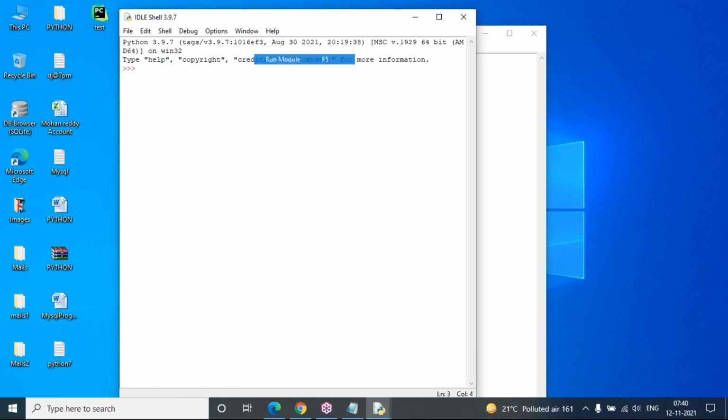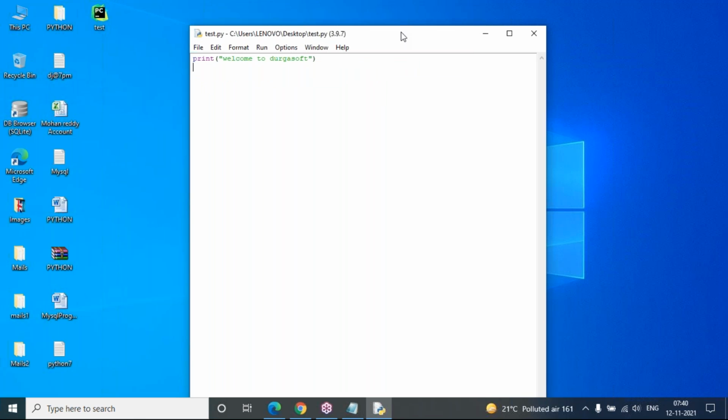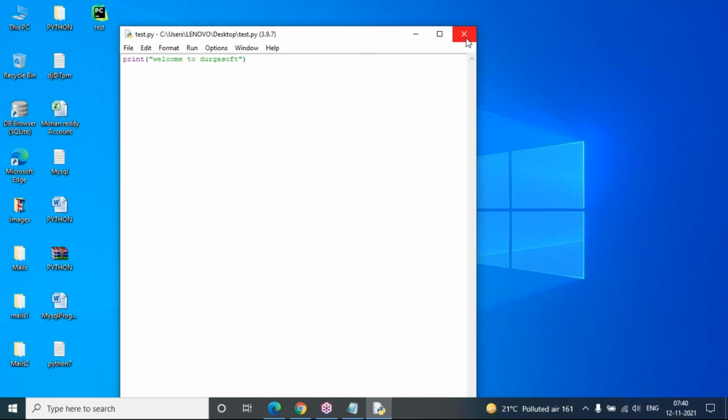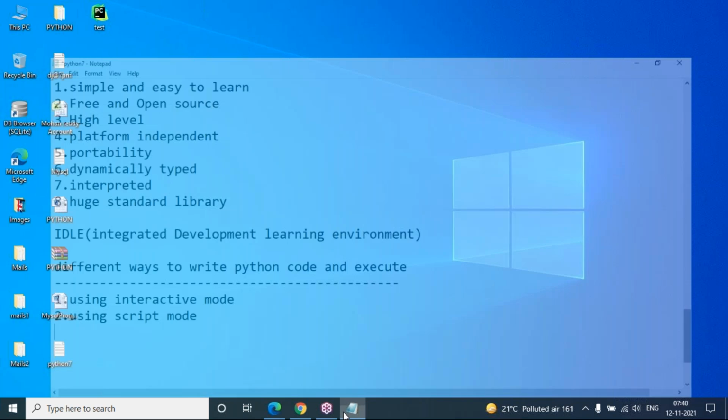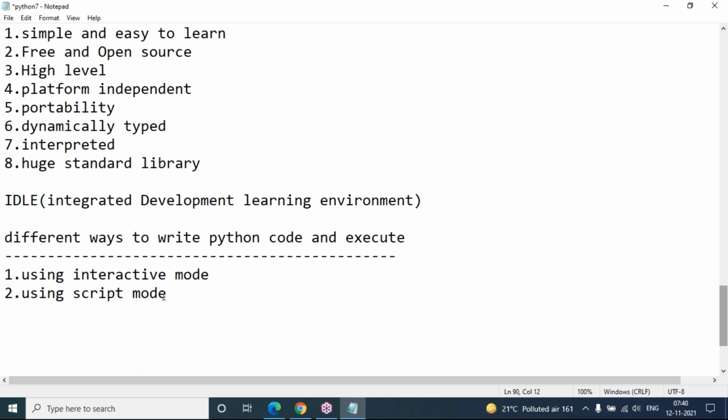So run module, I'm just clicking, and now you can see we got an output clearly here. Understand? So these are the options for how to run your Python script file. Either you can open it in IDLE software, or you can open it in command prompt. So this is option number 2. Write code in Notepad, that is your script, or else go directly to IDLE.